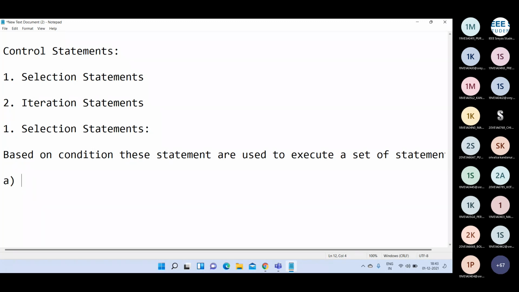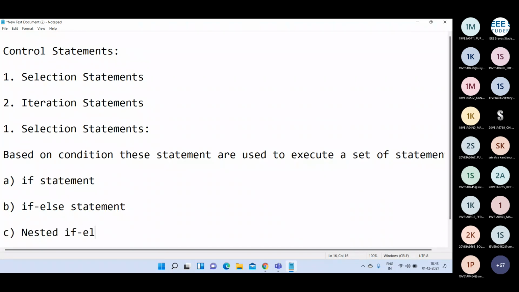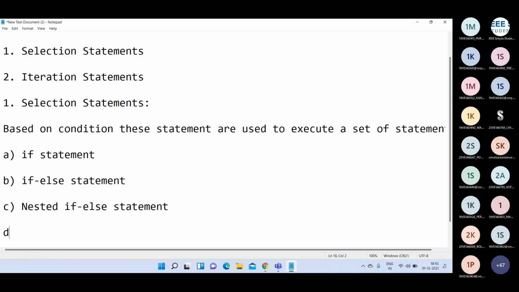Our Python language supports the following selection statements. One is the if statement, second is the if else statement, third is the nested if else statement, and finally the last one is if, elif, and else statement.